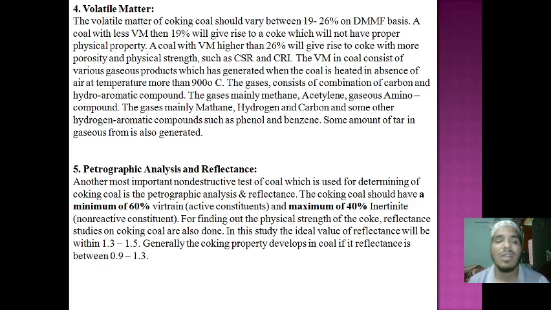Considering the volatile matter, various gases are generated beyond the limit.